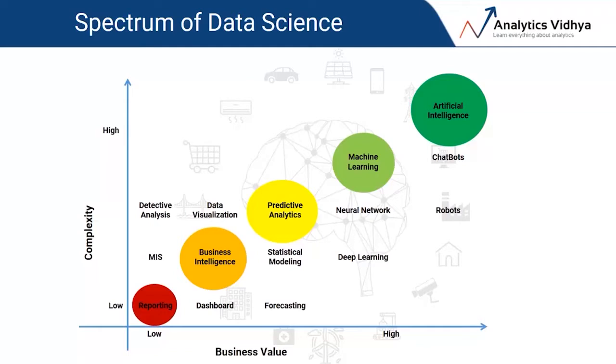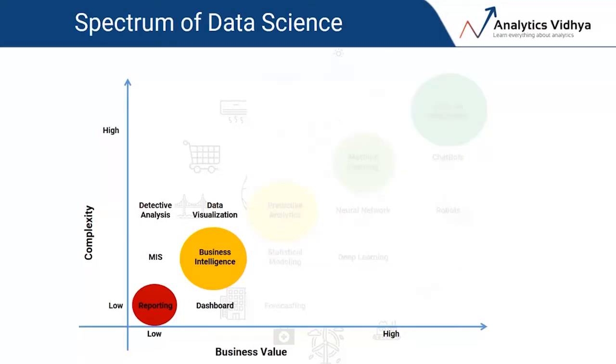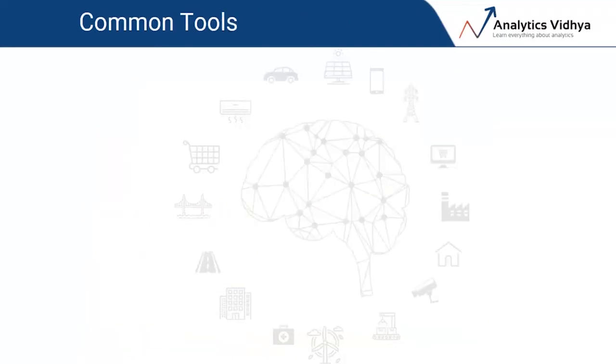Now we'll take up each level of this spectrum and see popular tools that are used in the industry to perform those tasks. We shall start from the lower end of the spectrum. Reporting and business intelligence enable an organization to understand trends and patterns so as to take crucial strategy decisions.